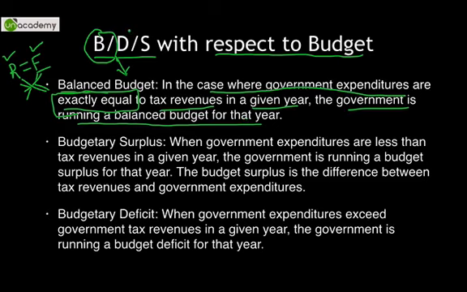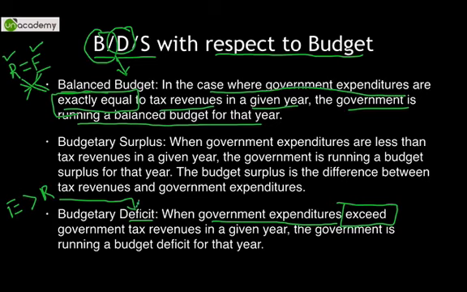Second term is deficit. Budgetary deficit focuses upon when the government expenditure exceeds the government revenues. Expenditure more than the government revenues is known as a deficit situation. किसी चीज की कमी है, something is short, something is less. That is a budgetary deficit situation. And lastly is surplus. S for surplus.